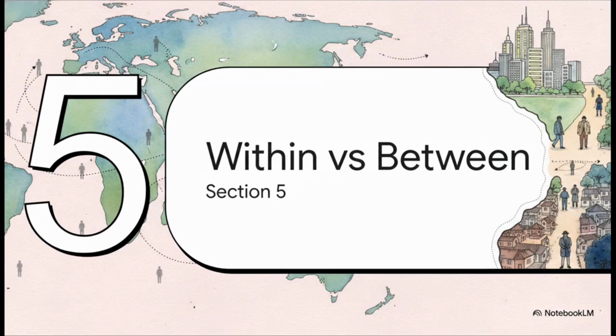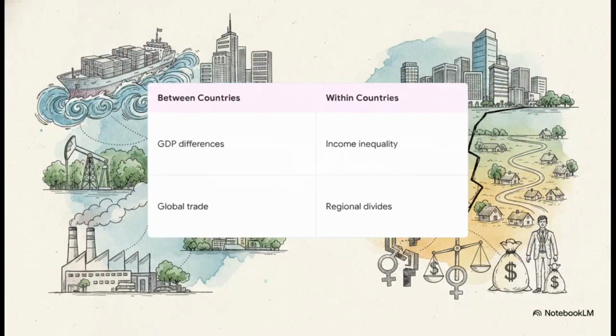We really need to understand that inequality isn't just a story of rich nations versus poor nations. The gaps between nations are often driven by big macro factors: integration into global trade, natural resource endowments, and differing levels of industrialization. But when we zoom in, the stark gaps within nations are driven by a completely different set of structural inequalities. We are talking about massive disparities between urban and rural areas, persistent gender pay gaps, racial income inequality, and the incredibly powerful advantages of inherited wealth.